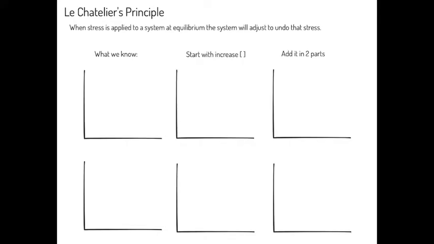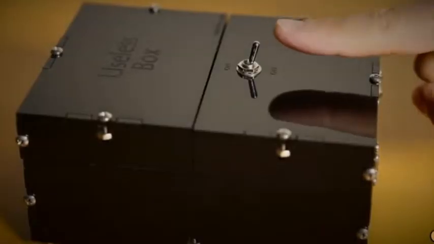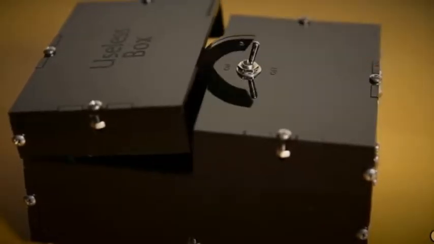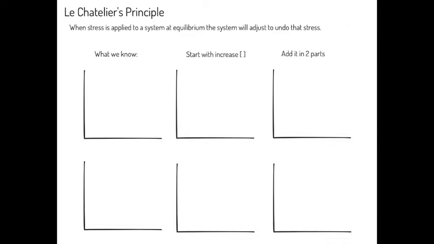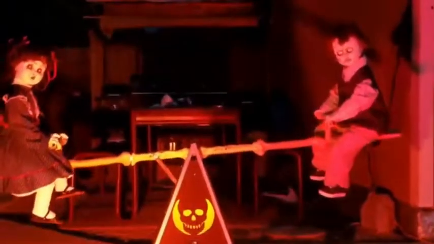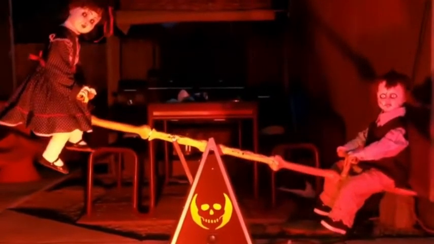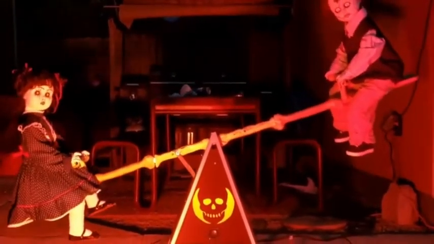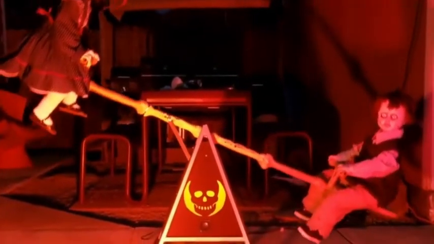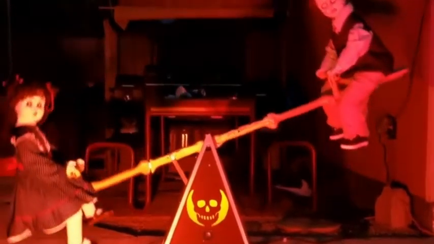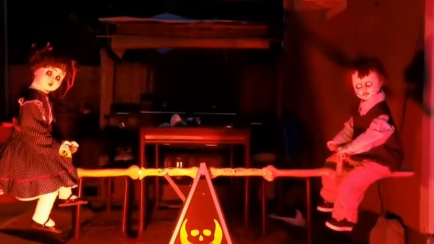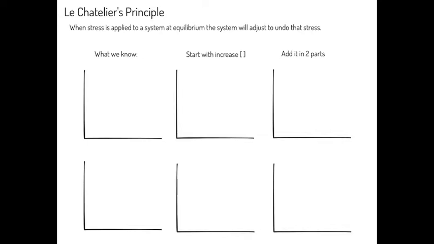Essentially, Le Chatelier's principle states that when stress is applied to a system at equilibrium, the system will adjust to undo that stress. Imagine yourself on a teeter-totter. You're on one side, a friend's on the other, and as someone walks by, they throw your friend a large bag of potatoes. Immediately, the teeter-totter starts going down in that direction. In order to compensate, you are going to adjust by leaning back, and your shift in weight will undo that stress, and the teeter-totter will return to a balance or an equilibrium.